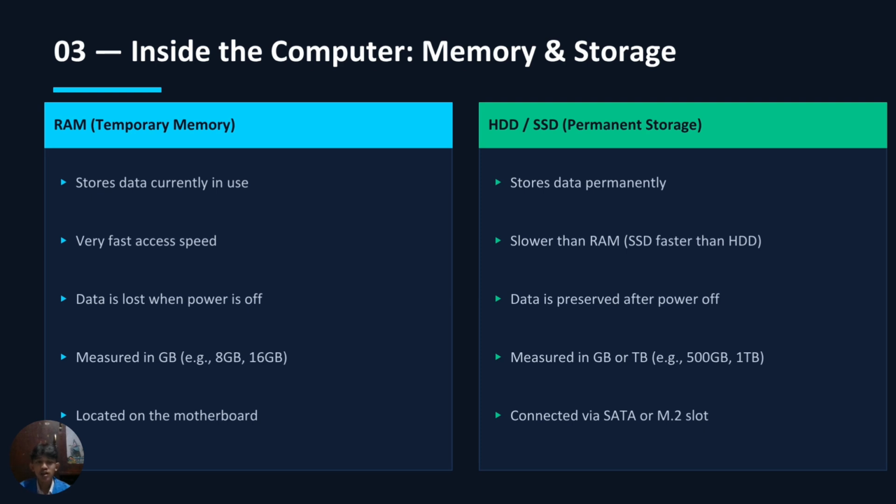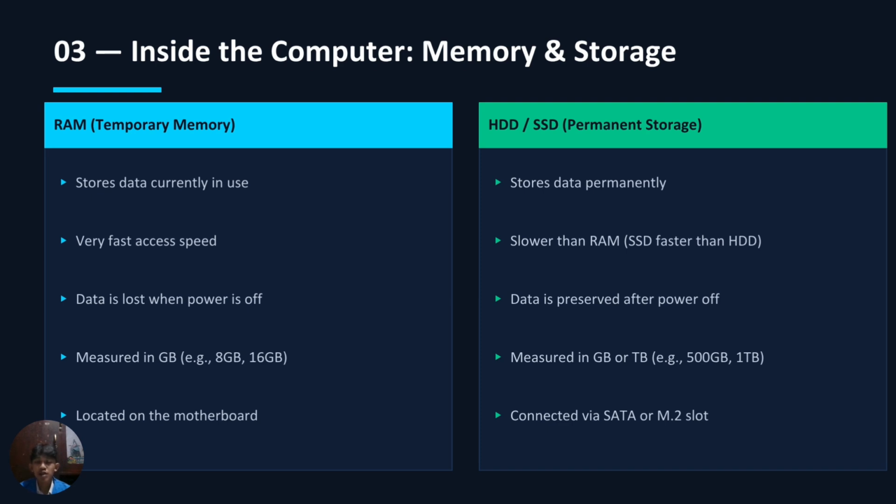On the other hand, HDD and SSD are permanent storage. They keep your data even after the computer is turned off, and an SSD is faster than an HDD. Storage capacity is measured in gigabytes or terabytes.